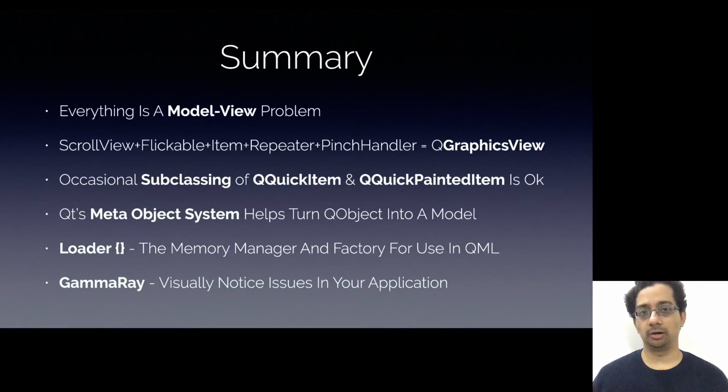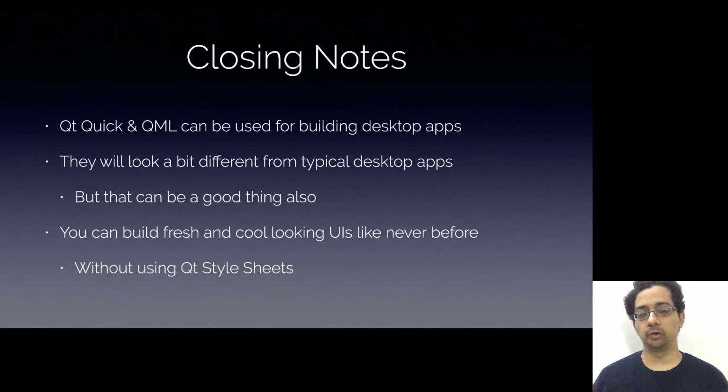So that was my talk on the 6 key insights I've gathered while developing my first desktop productivity application whose UI is completely written in QML. Having used QtQuick and QML for several years, and especially within the Scrite project, I feel that QtQuick and QML can be used to build desktop apps. Sure, they will look very different from native desktop apps, but that's probably not a bad idea. You can build fresh and cool looking UIs like never before. And hey, you can do that without using style sheets.